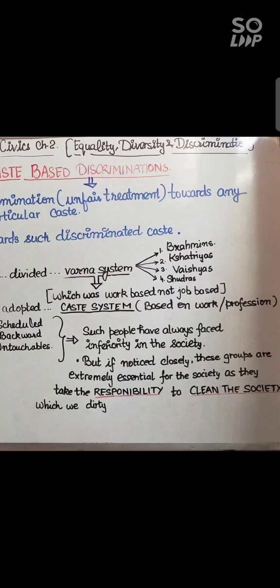Scheduled, backward or untouchables are those people who do the work to clean the society. They are extremely essential for the society, as they are the only ones who take the responsibility to clean the society, which we literate human beings make dirty. So they are very, very important for the society, as they keep our surroundings clean.